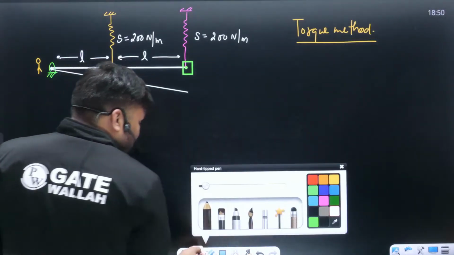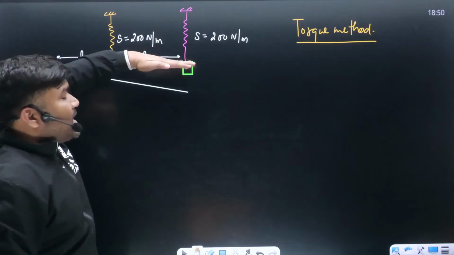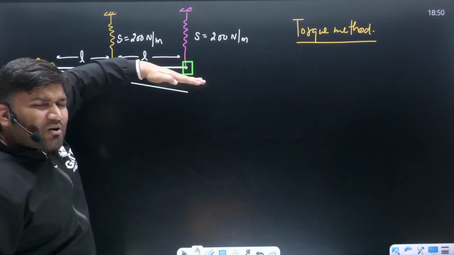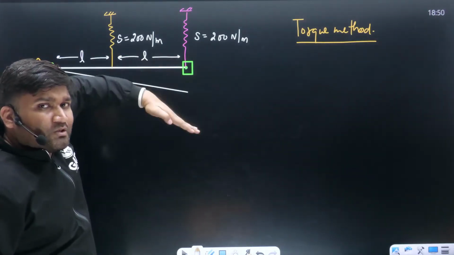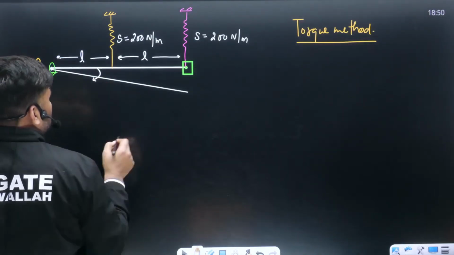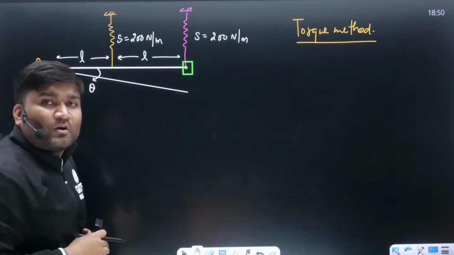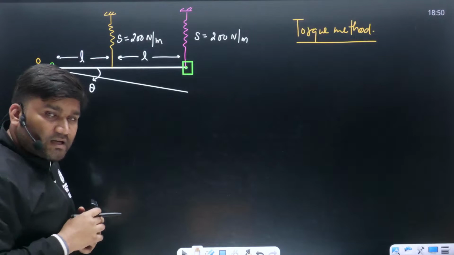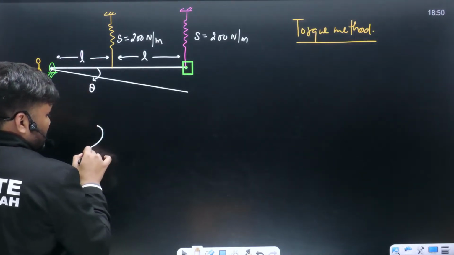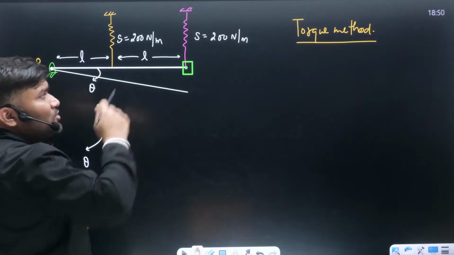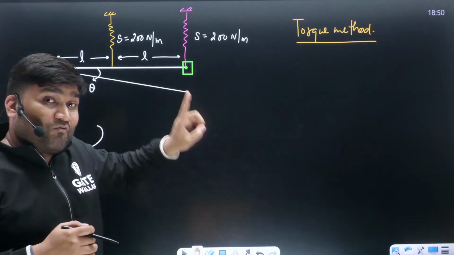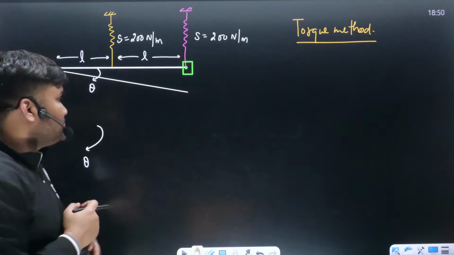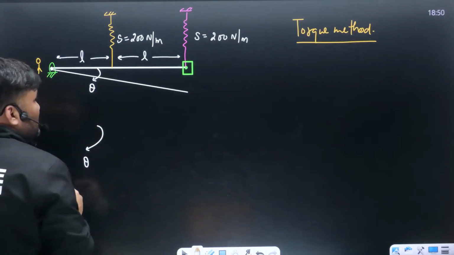What will happen? When I saw the system about its mean position, it was having oscillation. When I saw at general time t, from mean position it has traveled through theta angle. This angle is theta, and it is further moving with theta dot velocity and theta double dot acceleration. Clear? Sir, this is theta. Write down all the torques. This is the horizontal position. Keep in mind, weight is not going to participate in the restoration. Theta is given in clockwise direction.